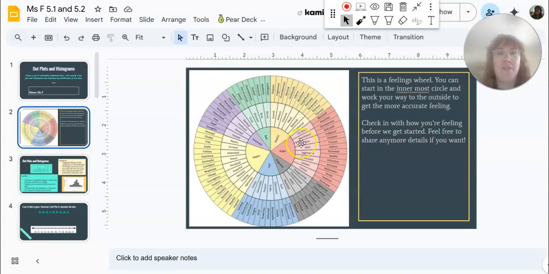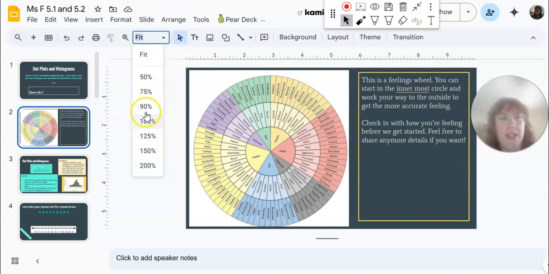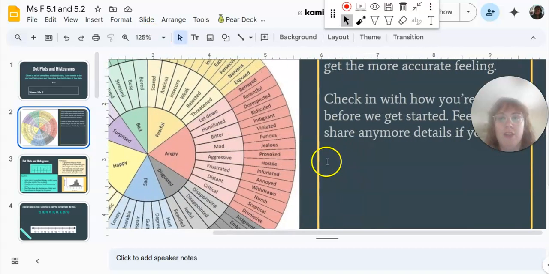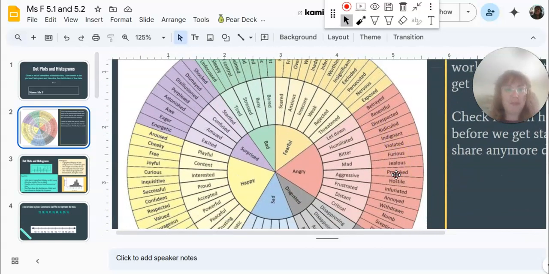I wanted to share this feeling wheel with y'all. Maybe you've seen it before, maybe you haven't, but it's just a really cool interactive image. So this is a feelings wheel. Let me zoom in a little bit. So if you click fit, you can zoom in. And just to read what I said here first, this is a feelings wheel. You can start in the innermost circle and work your way to the outside to get your most accurate feeling. Check in with how you're feeling before we get started. Feel free to share any details as well if you want to. You don't have to. I just kind of wanted to share that something like this exists.